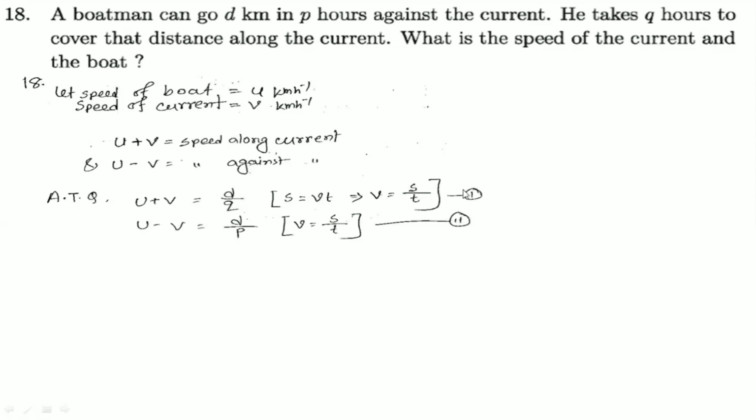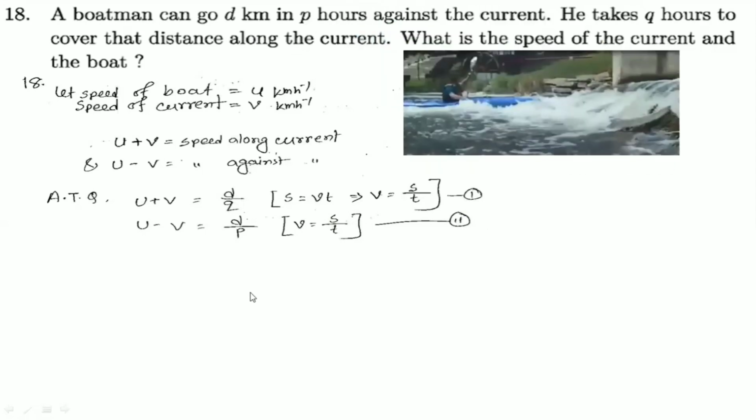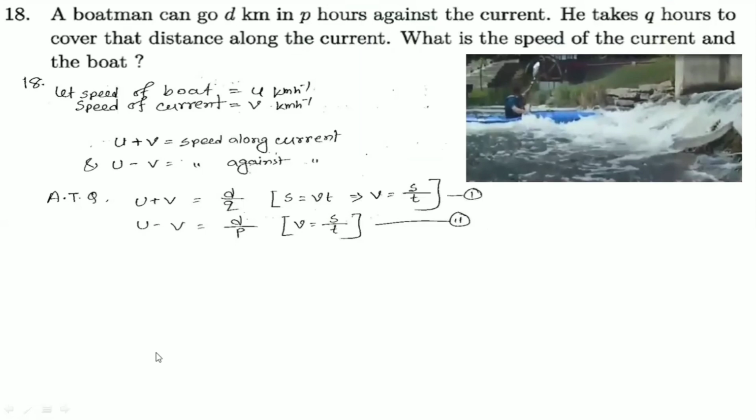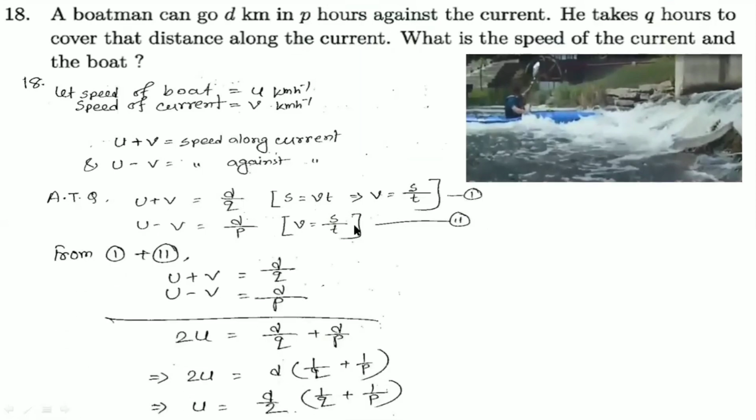Now we get equations 1 and 2, because we need to find the speed of the current and the boat. So we need to find u and v. How can we find u and v from these two equations? Yes, it's very easy: just add them one time and then subtract. If we add these two, u plus v equals this, u minus v equals this. If we add, then v is gone, 2u equals d by q plus d by p.